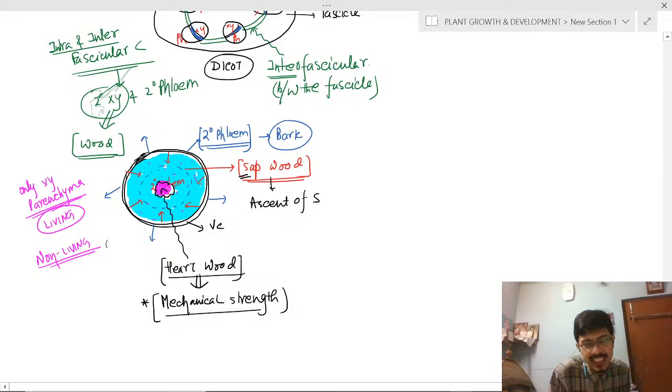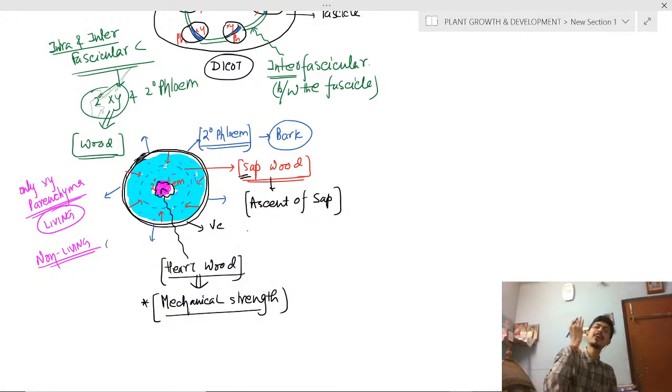You already know the ascent of sap is mediated by xylem. So the sapwood, the secondary xylem, helps in uptake of minerals and water, also called translocation.